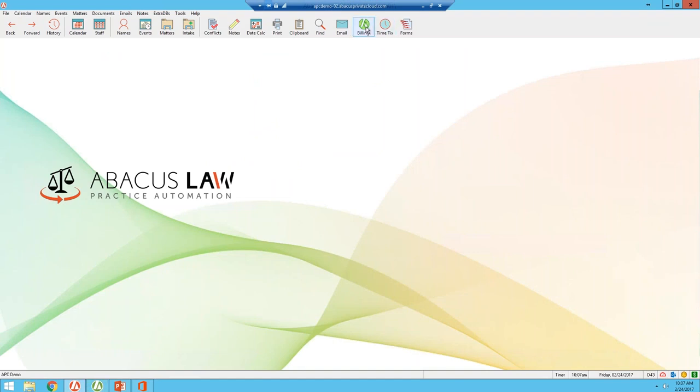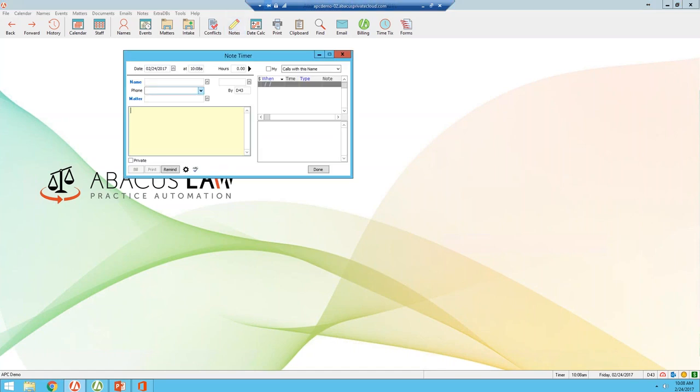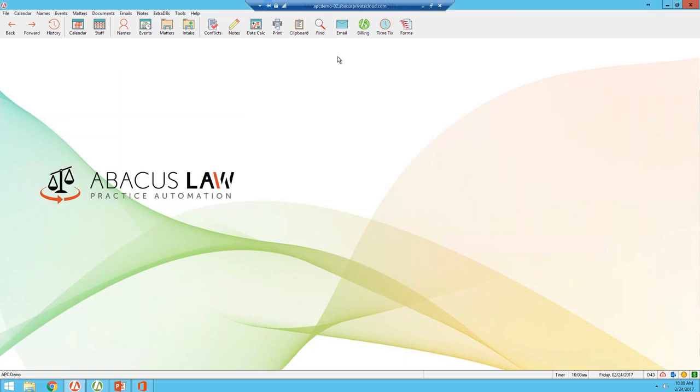As I mentioned, Abacus Law has an integrated billing and accounting module. On the case management software, as you're entering clients or matters or calendar events or notes or email or a document that you're working on, Abacus allows you to capture your time as you're inputting the information. That way you don't have to go back to try to remember how much time you spent composing an email or a document. It allows you to capture it right there. Throughout the program, you will see a timer, so that you can capture your time.